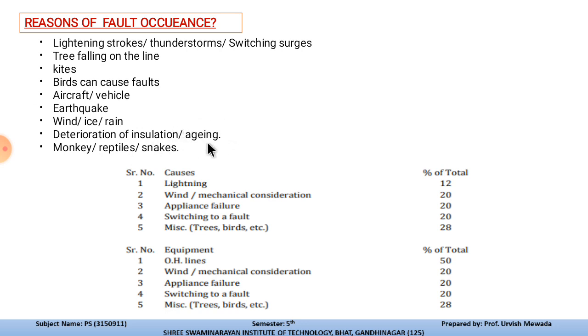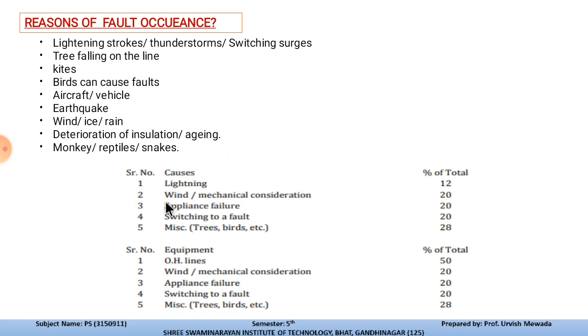If we use the same transmission system for a long time, aging occurs due to switching, lightning strikes, and continuous change in current and voltage. That can harm the insulation, or we can say cause deterioration of the insulating property. Any monkey, reptile or snake can also create a fault. So these are the common causes that can create a fault in the transmission system.